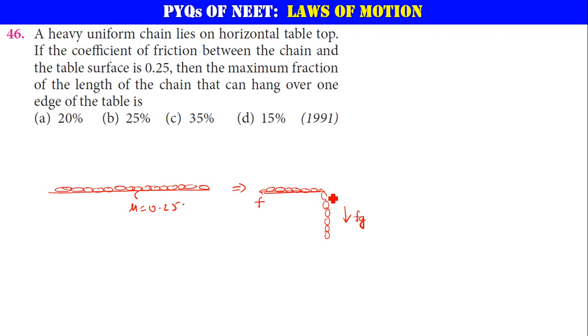Let us find out what this case is now. He's asking what is the maximum fraction of the length of the chain that can hang over on one edge of the table. Okay, let us see.